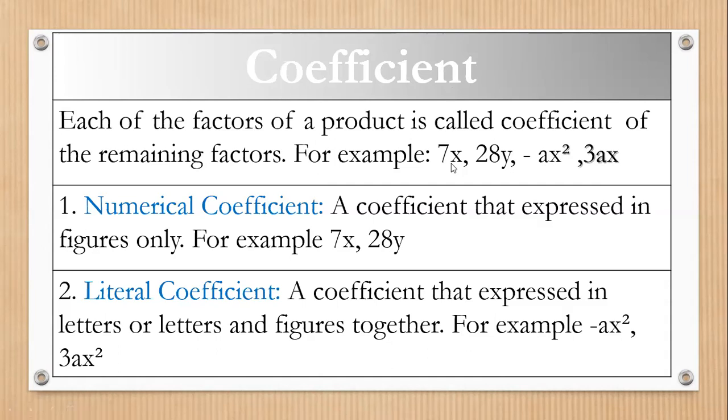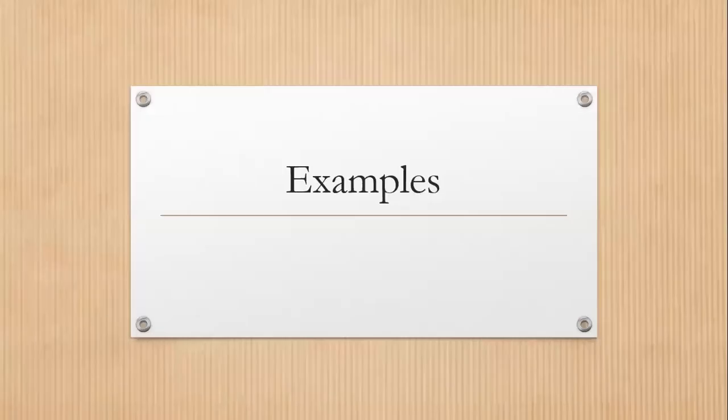Now there are two types of coefficient. The first is when the coefficient is expressed only in numbers, in figures. They are called numerical coefficients. And literal coefficients are when it is expressed in letters, or letters and figures together. That means 3x, letters and numbers both. They are called literal coefficients.